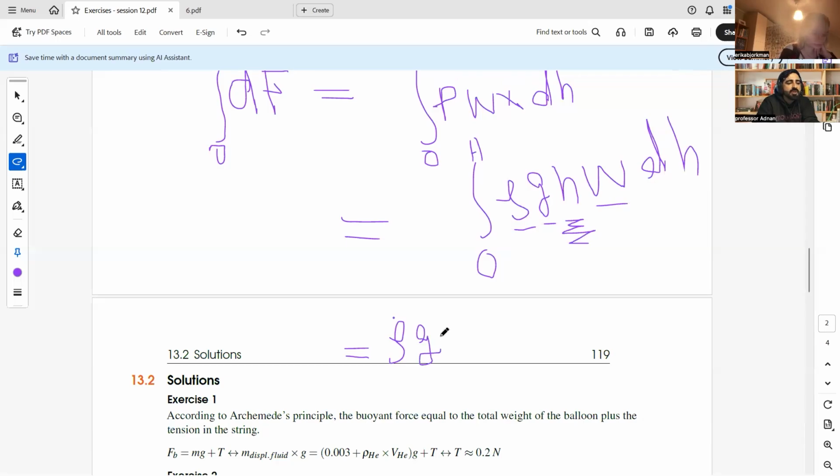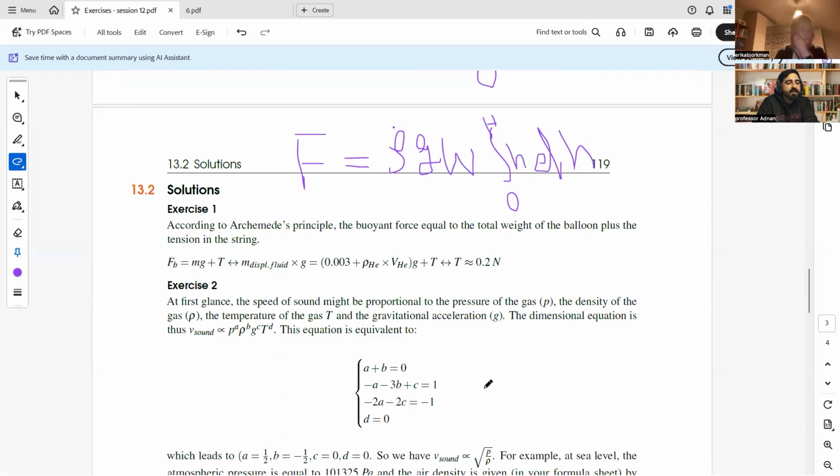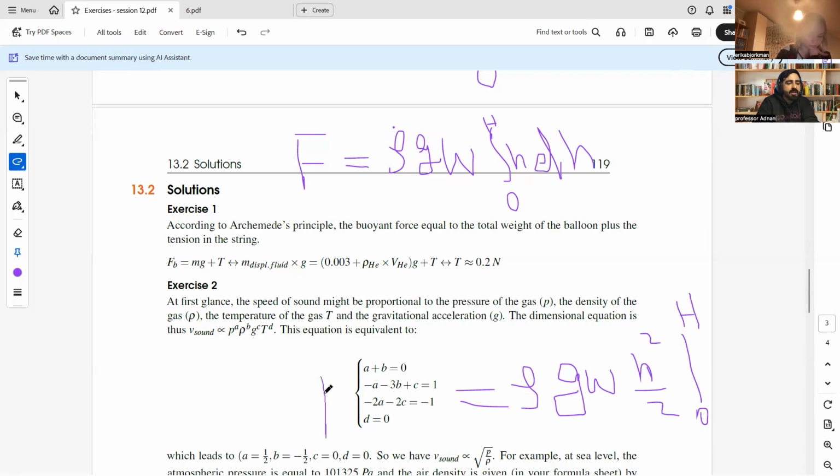Rho g W, integration 0 to h of h dh is equal to force F. So as a result of integration, we will have rho g W H square by 2, and limit 0 to H is equal to force F.